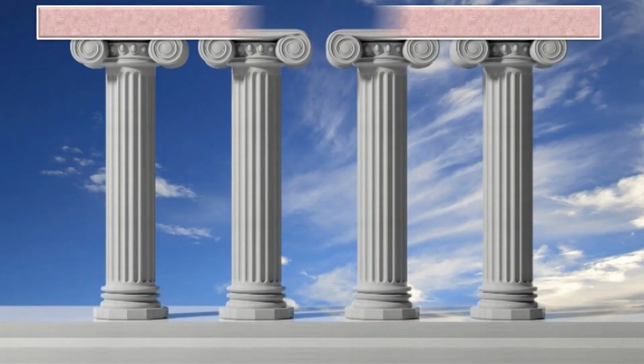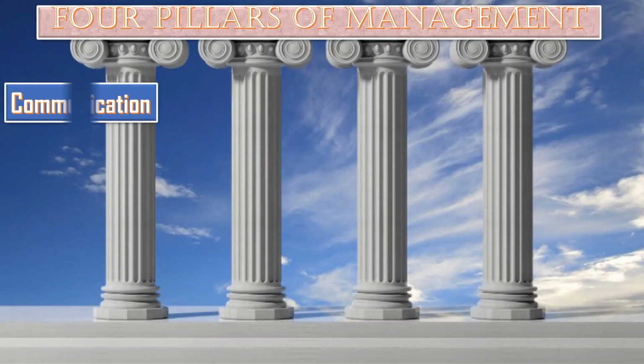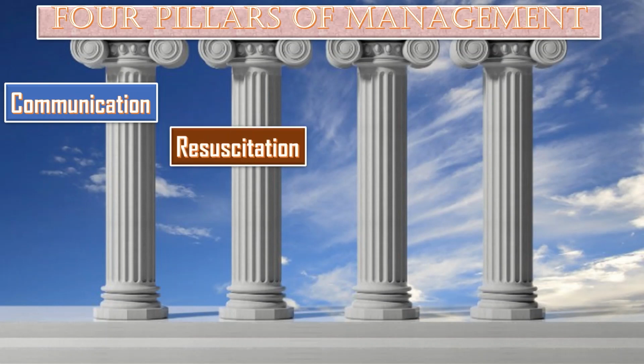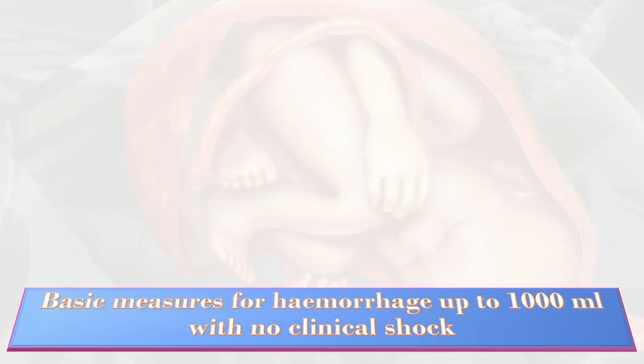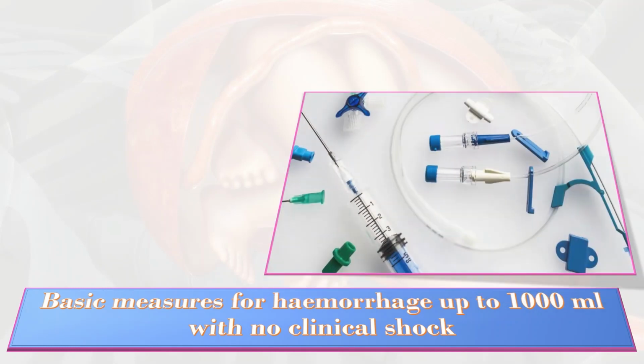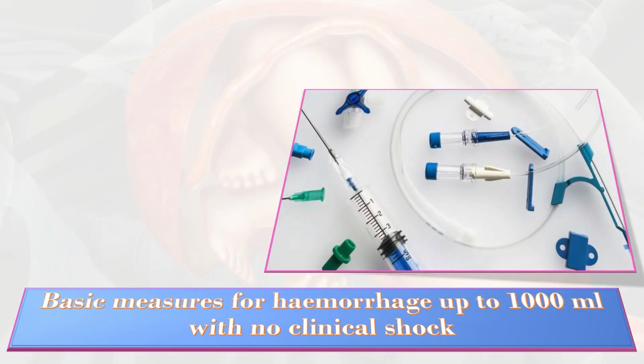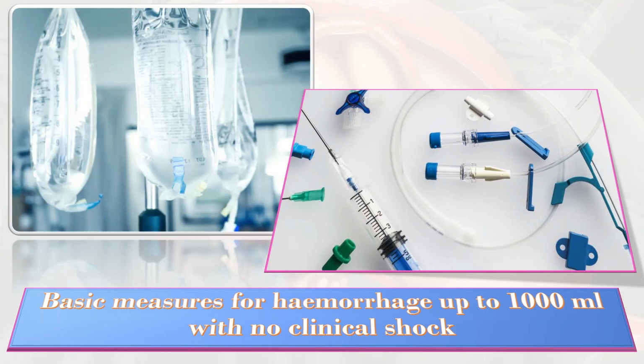The 4 pillars of management include, first of all, communication between all members of the multidisciplinary team. Secondly, resuscitation. Thirdly, monitoring and investigation. And fourthly, arrest bleeding by arranging delivery of the fetus. The basic measures for hemorrhage up to 1000 ml with no clinical shock include, first of all, intravenous access with the 14 gauge cannula and commence crystalloid infusion.